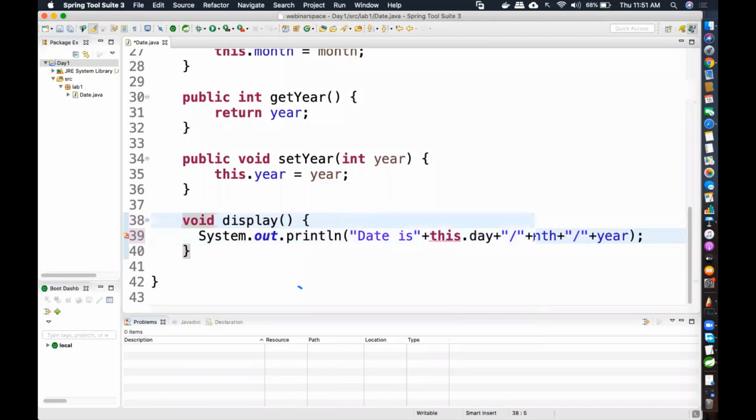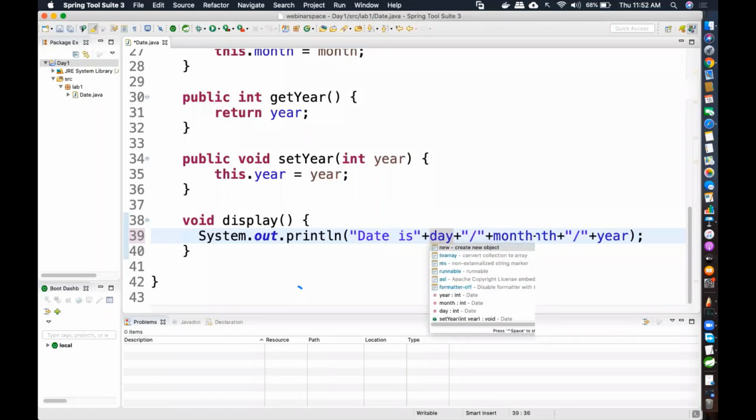So if you write an instance method, this is also a method that is residing within the object. Then in that case, you do not have to prefix with this. If you are using an instance variable directly inside an instance method, you can use it directly. There is no need to prefix with this. When the code is being compiled, at that time itself it gets prefixed with this automatically. You don't have to do it.